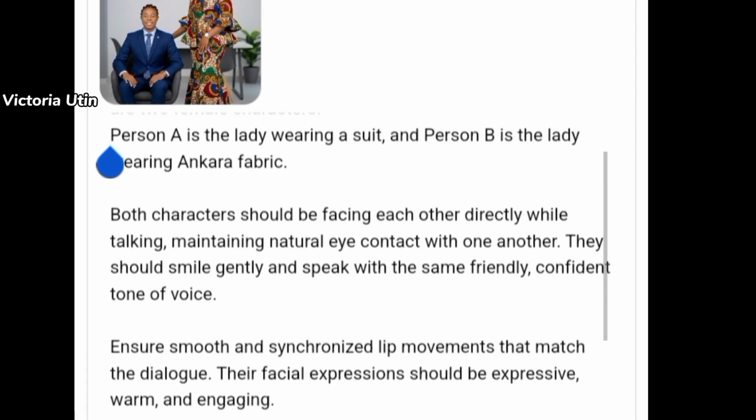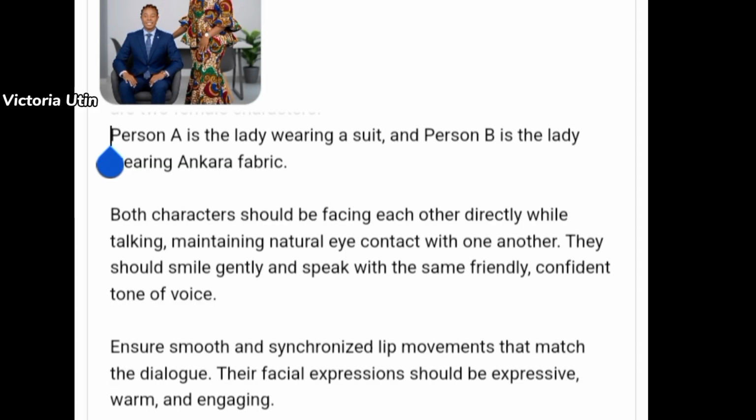You have to make sure that you prompt ChatGPT on what to do so that you get the results that you want. So I'm saying both characters should be facing each other directly while talking, so that you will not end up having your characters facing your camera lens, whereas they're supposed to be facing each other. They have to maintain natural eye contact with one another so that it will feel like a conversation. They should smile gently and speak with the same friendly, confident tone of voice.